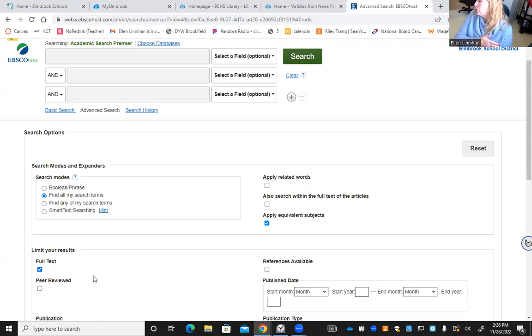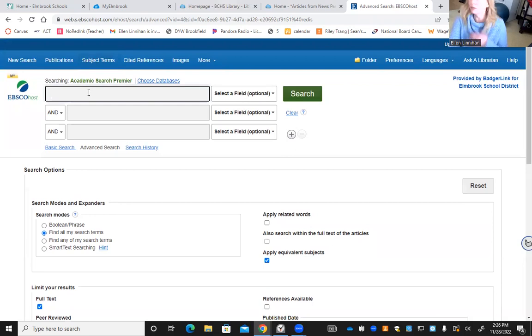When you do a search without clicking on the full text, it will give you everything that relates, and it might give you an article to the Wall Street Journal that maybe our school doesn't have a subscription to. So it's kind of like telling you, we don't have that book here, but the Pewaukee Public Library has it. Do you want us to order it for you? You don't want to mess around with ordering or trying to track down anything that isn't super convenient. So if you just click on that full text, it won't give you any of the options that you can't actually see. So it'll save you some frustration in the long run if you click that box.